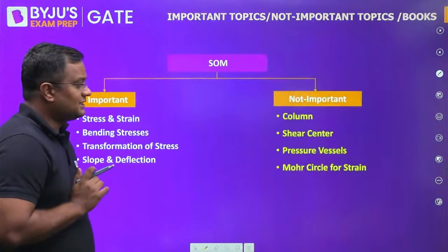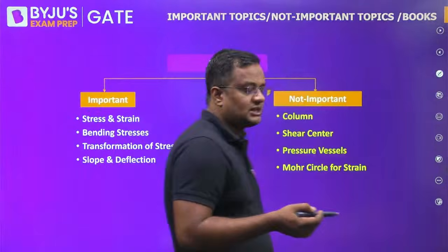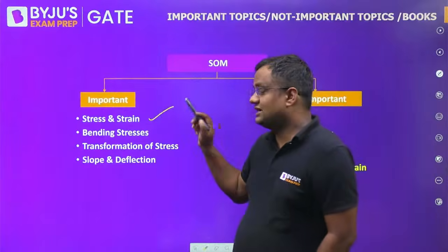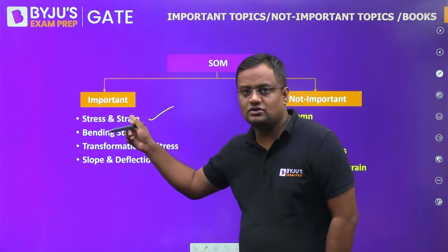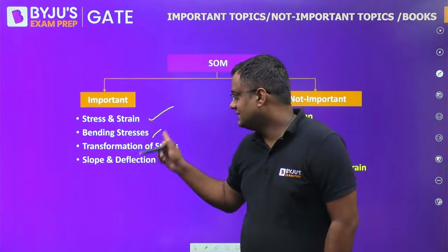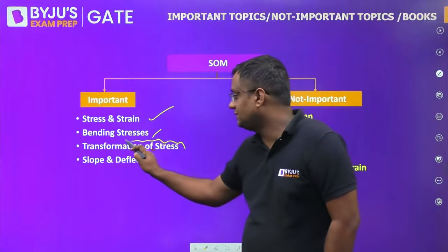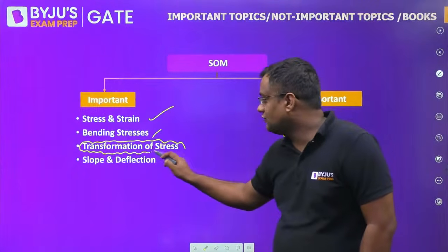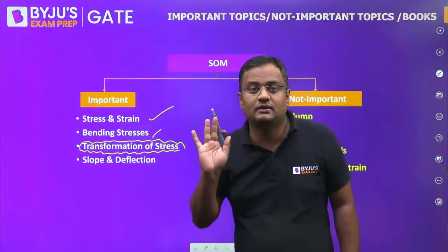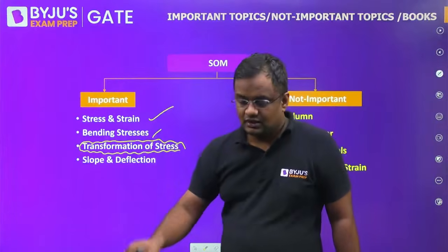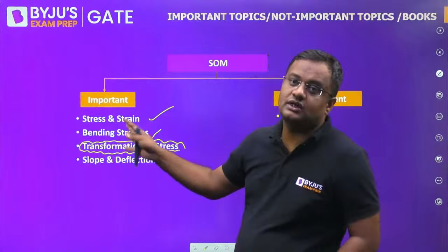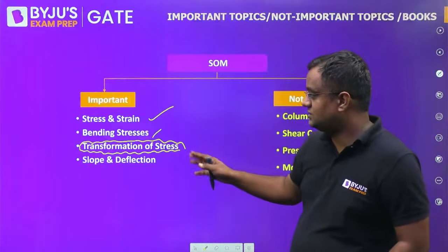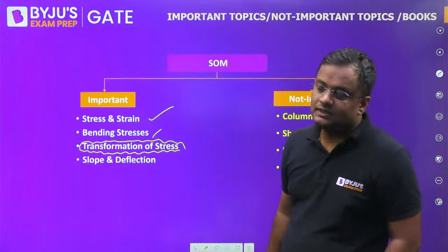Now the top topics from which questions are most commonly asked are stress and strain, the first chapter. That means thermal stresses, Poisson ratio and all are included in this. Bending stresses, transformation of stress. Guys, let me tell you, in the recent 3-4 years, whenever the GATE paper is coming, a question is coming from transformation of stress, either pure shear or principal stress, and slope and deflection.